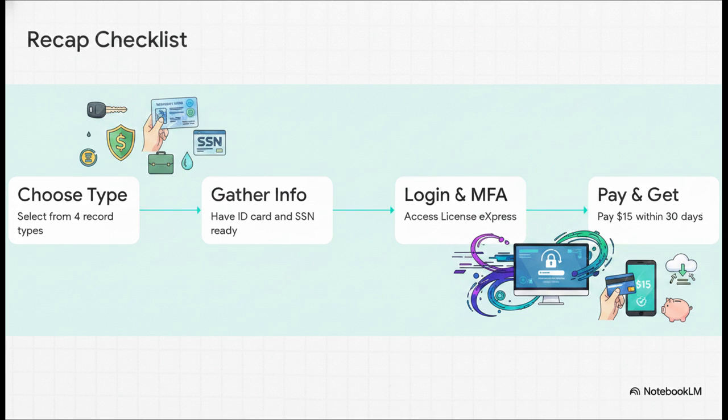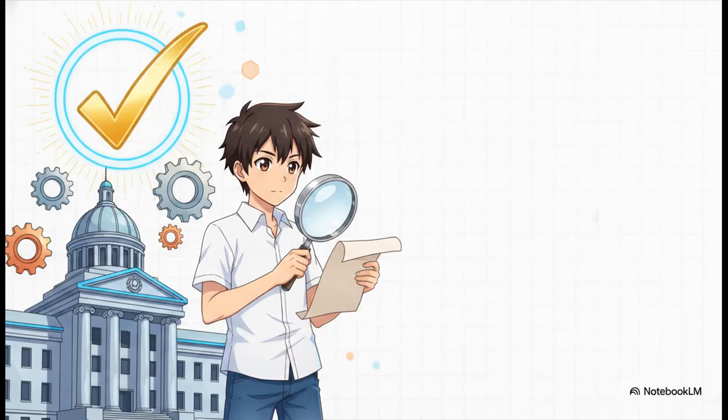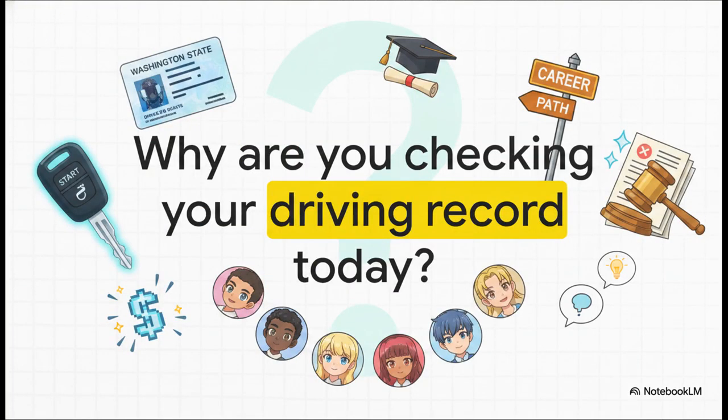Seriously, even if you are a total beginner to state websites, you can absolutely do this with confidence. Just a quick professional disclaimer before we go. State procedures can and do evolve over time. Please verify all processes, fees, and requirements directly with the official Washington State Department of Licensing website at dol.wa.gov to ensure you have the absolute most current information before you begin. And that wraps up the explainer.